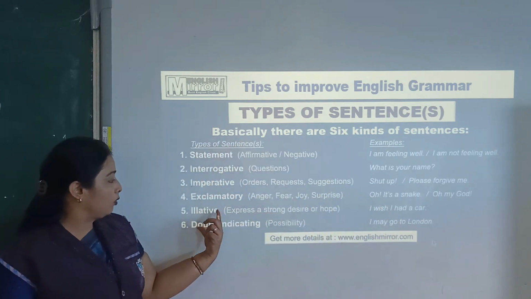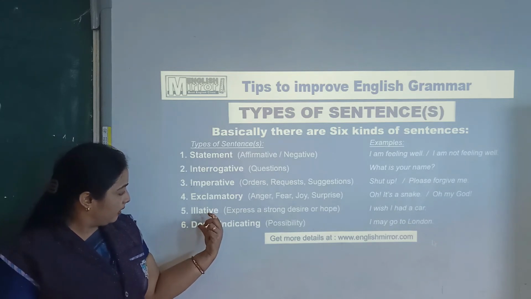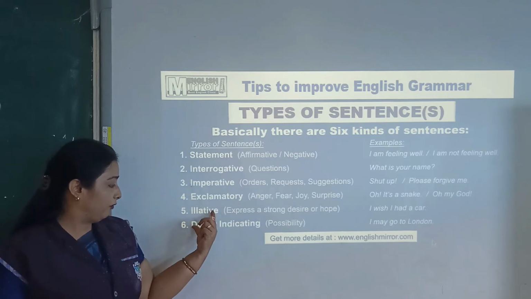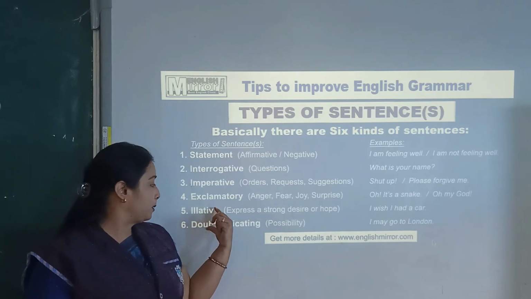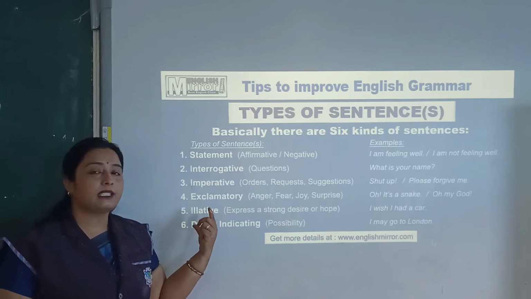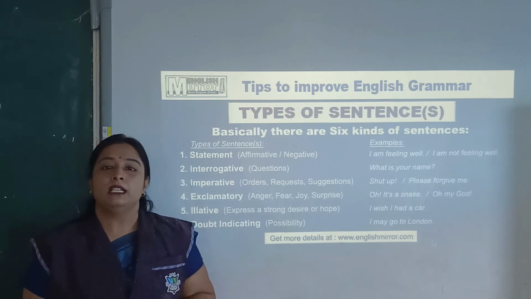And there are 2 more types, relative and doubt indicating. These are the 5th and 6th types of sentences, but they are not in your syllabus. We will learn about them in higher classes.